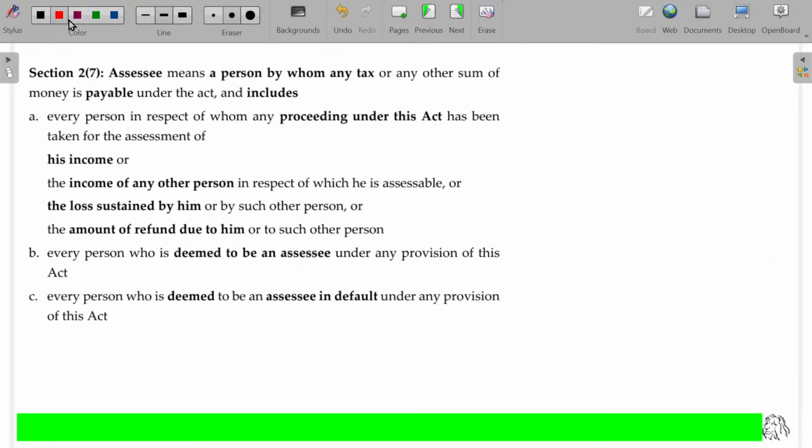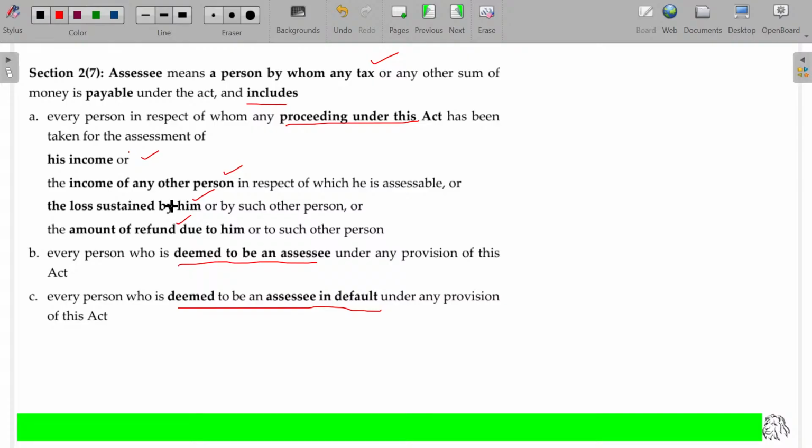Deemed to be an assessee and deemed to be an assessee in default we'll study later on. So who is called an assessee? Taxpayer, and it includes any proceeding under this Act for assessing his income or other person's income, or any loss sustained by him or other person, or any refund. Apart from that, deemed to be an assessee in default.